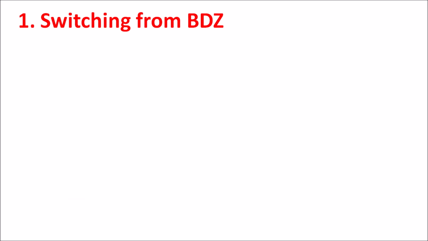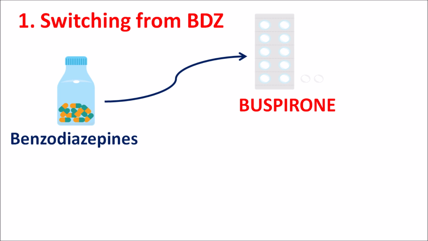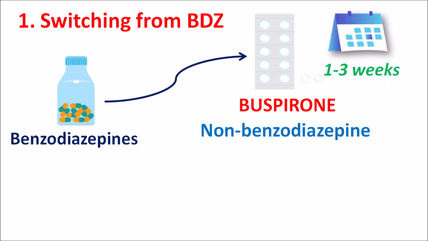We have discussed that benzodiazepines are well prescribed as anxiolytics, but when they produce few of the troublesome side effects such as motor and cognitive impairment and significant sedation, then these benzodiazepines can be replaced with buspirone. But buspirone is not the immediate replacement for benzodiazepines because buspirone belongs to the different chemical category and it is a non-benzodiazepine. So it will not act like benzodiazepine, but still it can reduce the anxiety by different mechanism. Interestingly, buspirone shows beneficial effects after 1 to 3 weeks of the treatment, so it will not produce any acute response as observed with benzodiazepines.